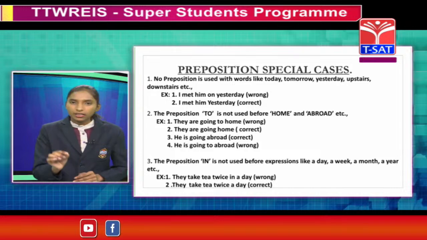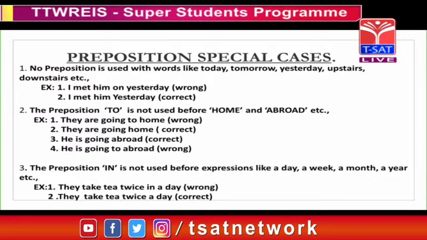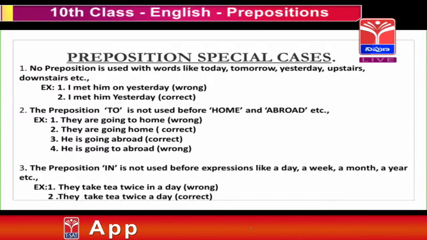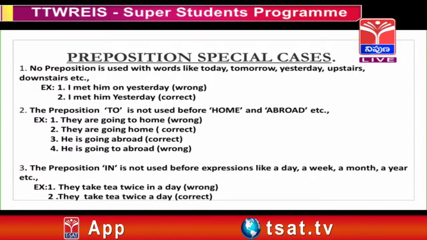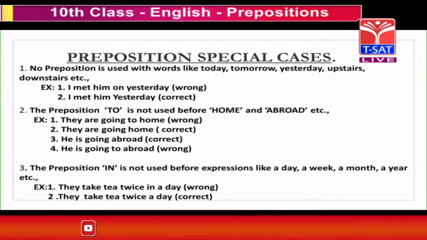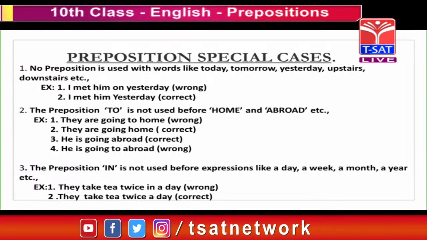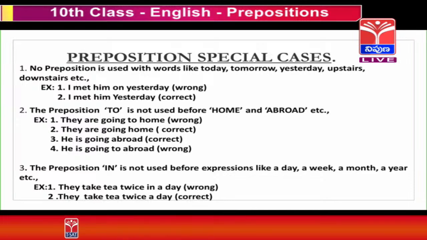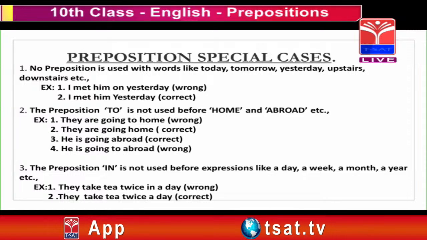Next, the preposition to is not used before home and abroad, etc. For example, they are going to home is the wrong one. So, what is the correct one? Any guess? Yes, they are going home is the correct one. Then I will ask you a question. He is going to abroad and he is going abroad. In these both, which one is correct? Yes, he is going abroad is the correct one and he is going to abroad is the wrong one.